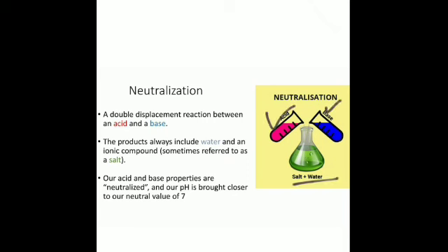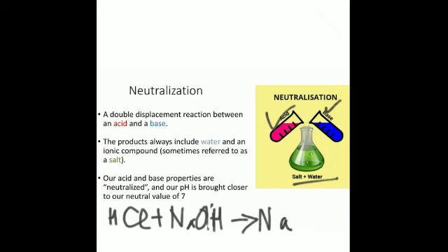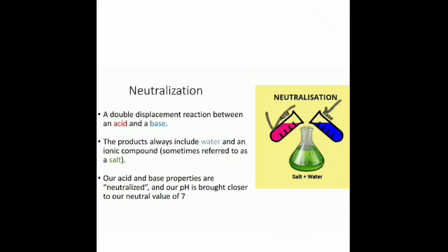For example, hydrochloric acid and NaOH. Hydrochloric acid, by the name itself you must have understood, is an acid, and NaOH is a base containing a hydroxide ion. This will form a salt, NaCl, plus water. Is that clear? So this is an example of a neutralization reaction.